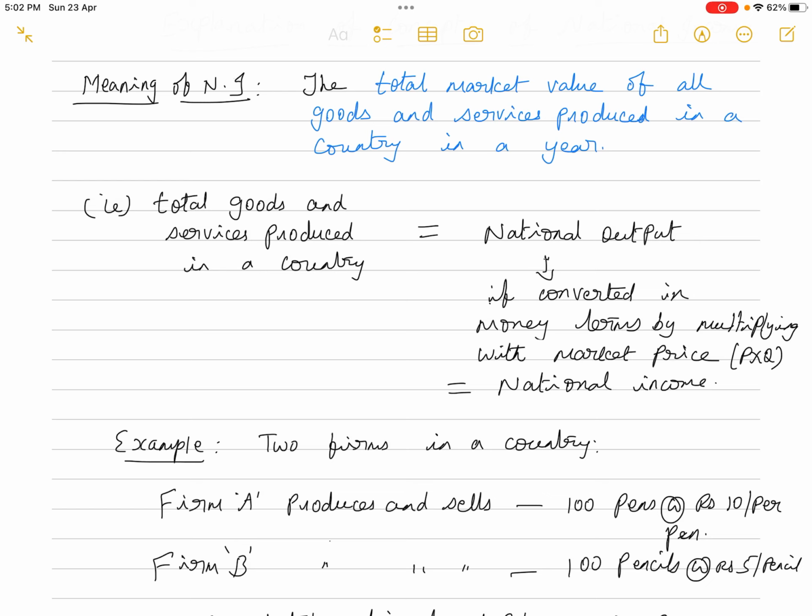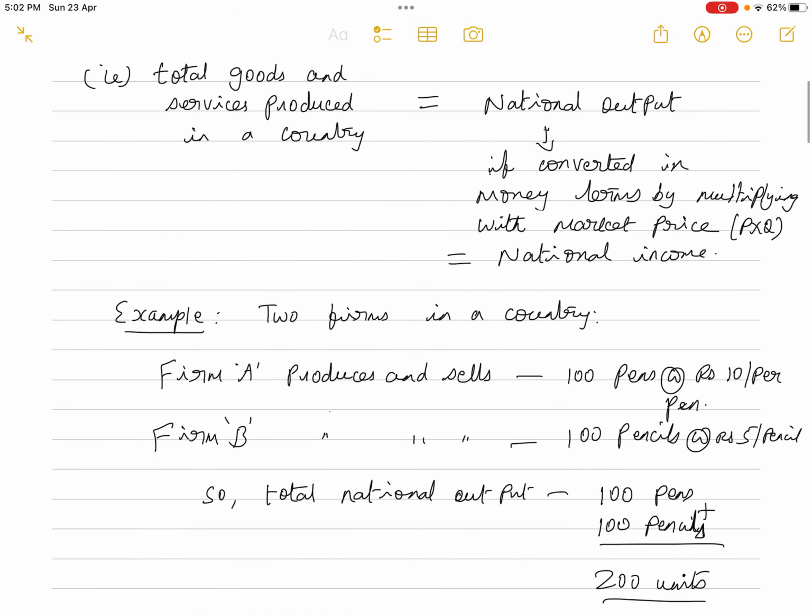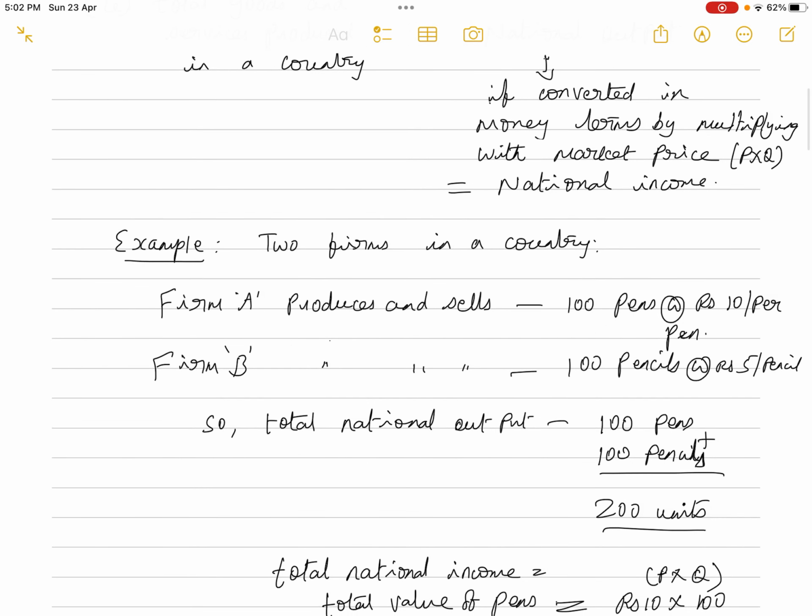Let us assume there are only two firms in a particular country. Firm A produces and sells pens, and firm B produces and sells pencils. Firm A is producing 100 pens and charging 10 rupees per pen, and firm B is producing and selling 100 pencils, charging 5 rupees per pencil.